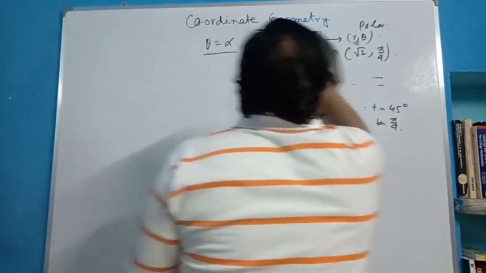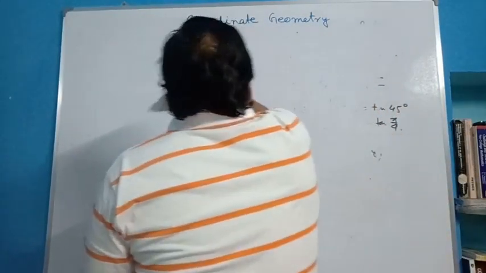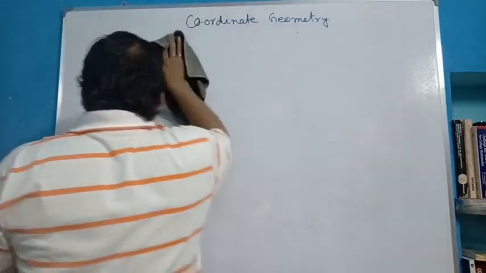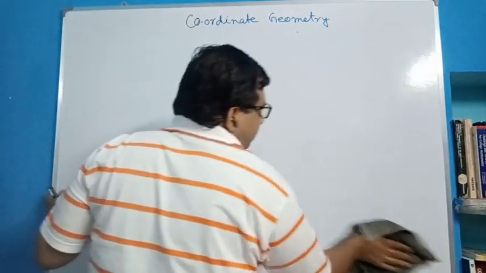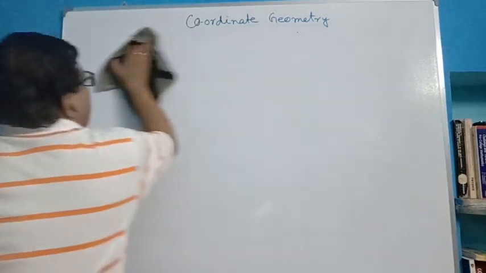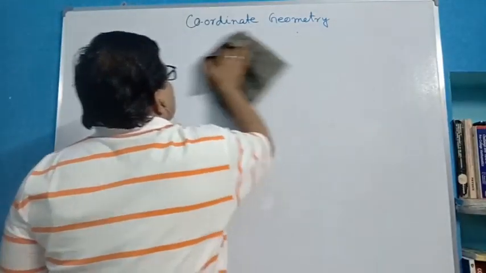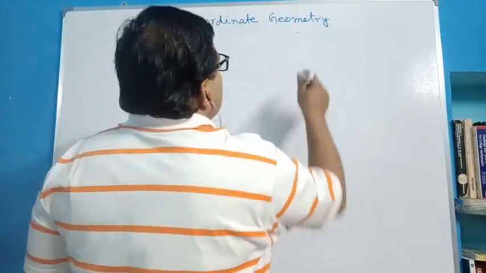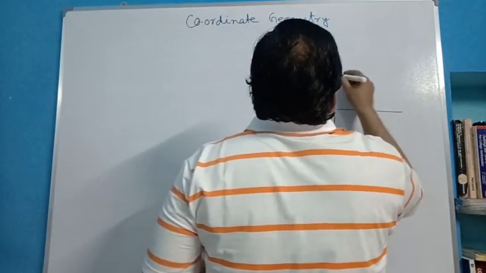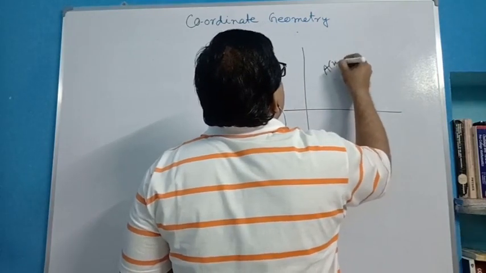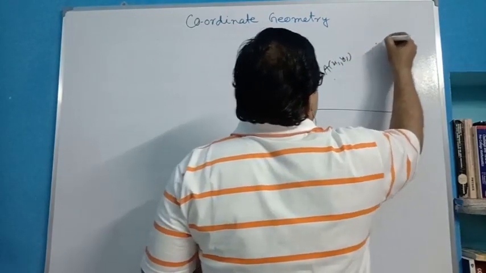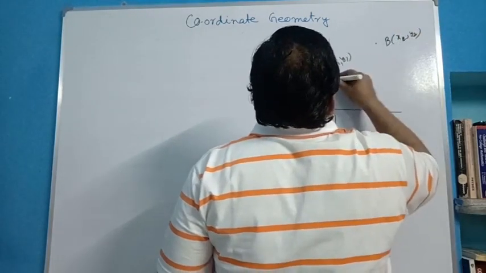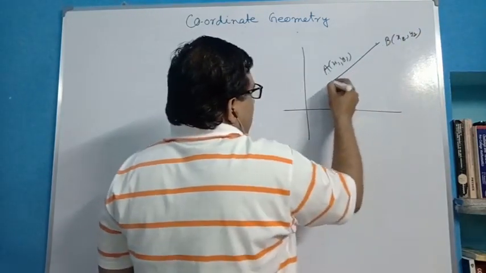Next, we go to the distance between 2 points formula. It is also known to you. If 2 points are given, then what is the distance? It is very simple. I draw the figure first. Suppose A is a point whose coordinate is (x1, y1), and B is another point whose coordinate is (x2, y2). We have to find out the distance AB.